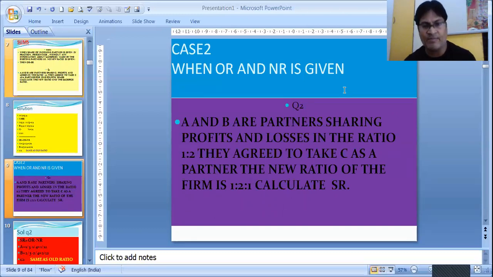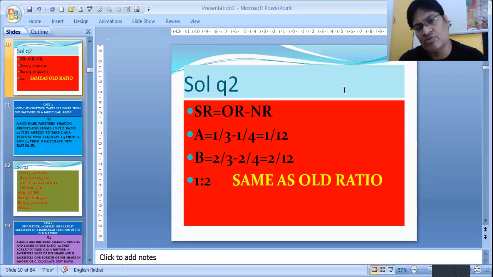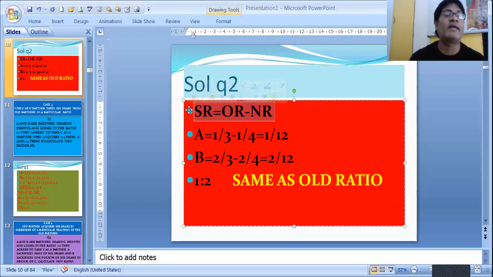Next, when old ratio and new ratio are given. Now this is the second type of sum. In this sum, when the old ratio and new ratio are given, we need to calculate the sacrificing ratio. So the old ratio between the two partners is 1:2, and the new ratio is 1:2:1. Always remember, students, the sacrificing ratio is always equal to old ratio minus new ratio.